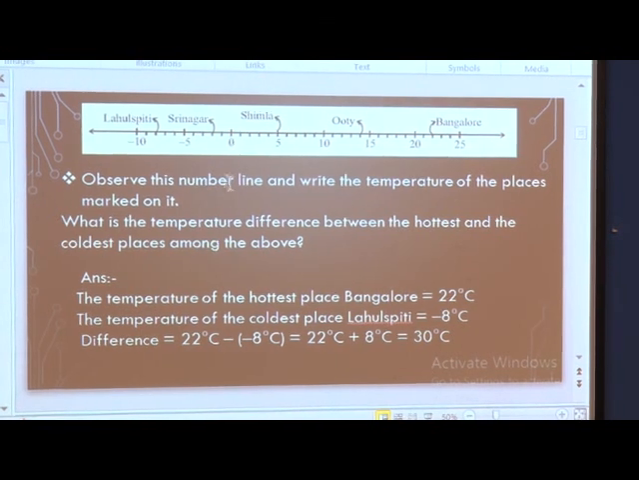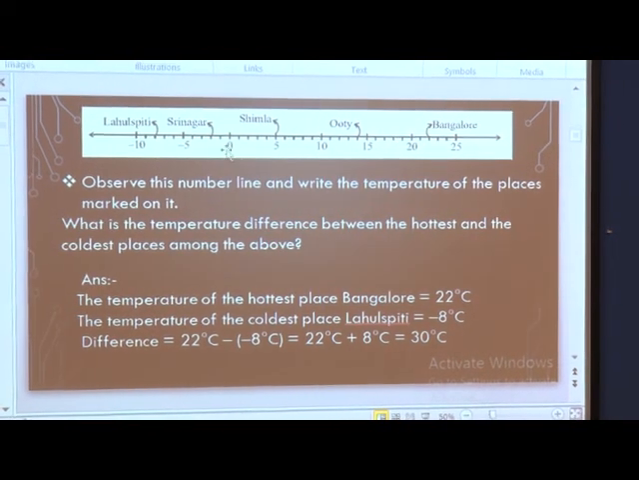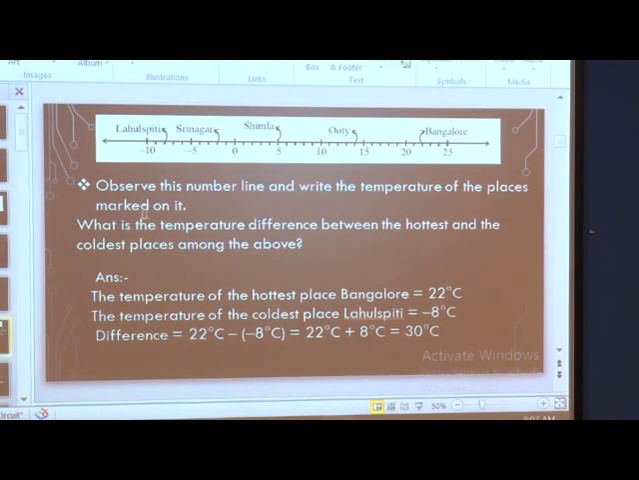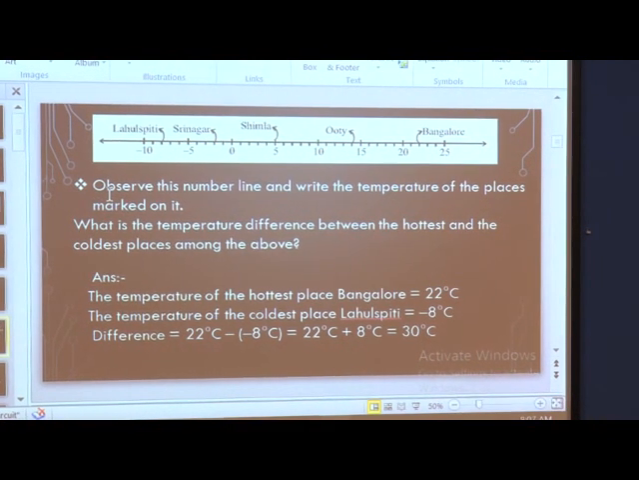Now we have seen and I have explained a number line. Here I am going to explain one example. Here we have a number line. We have different cities' temperatures on a number line. Here we have 0 in the center of this number line and we have temperatures of 5 degrees Celsius, 10 degrees Celsius, 15 degrees Celsius, 20 degrees Celsius and so on. And to the left hand side we have minus 5 degrees Celsius, minus 10 degrees Celsius and so on.